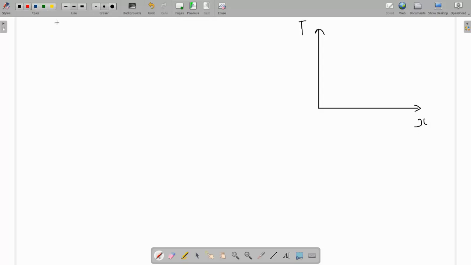I am representing the hot fluid by a red line and the cold fluid by a blue line. So this is the geothermal fluid that is going to cool down, and the water that is going to heat up. I'm showing the direction also.